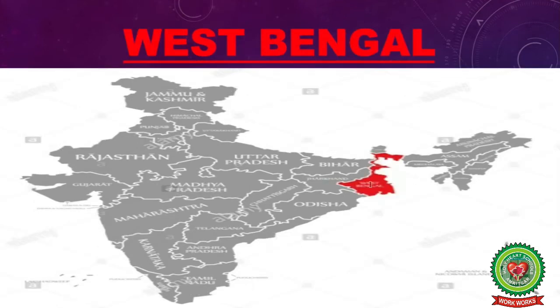The next state is West Bengal. West Bengal is located in the eastern part of the country. Its capital is Kolkata. West Bengal shares its boundary with Sikkim, Odisha, Jharkhand and Bihar.